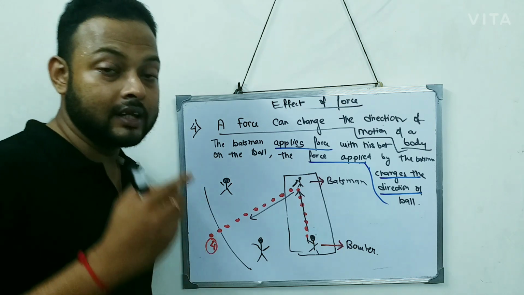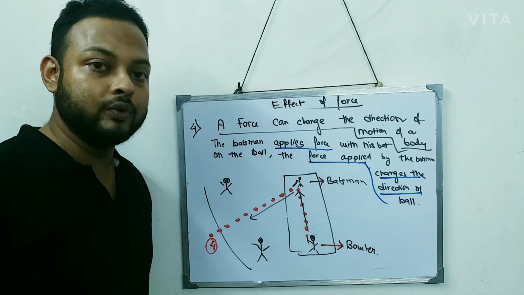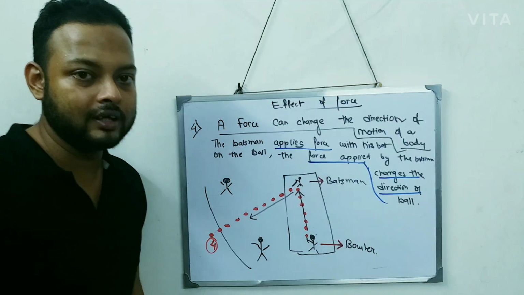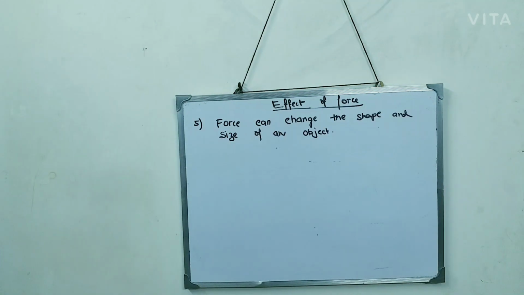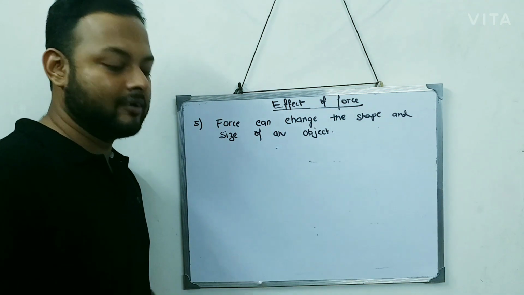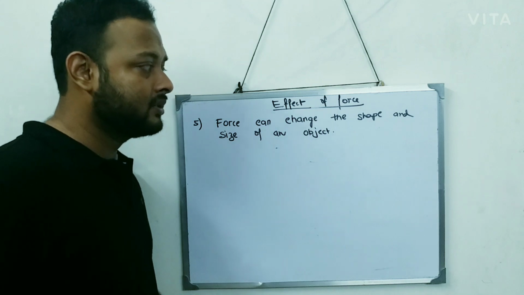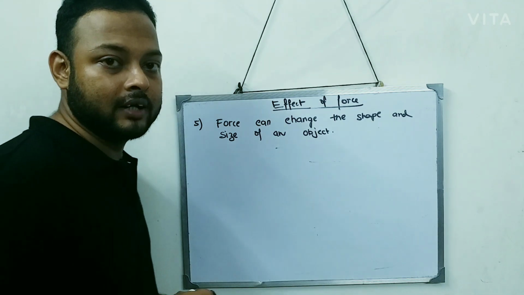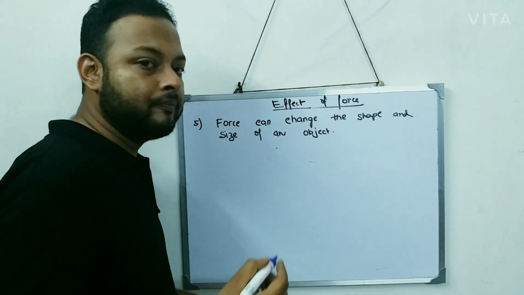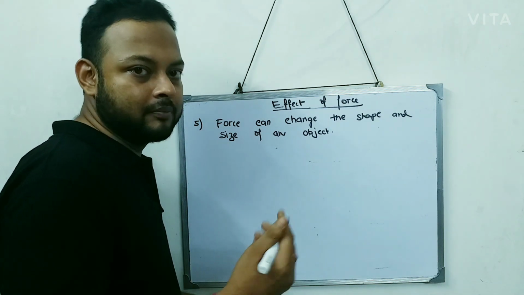Now let's see the last effect of force, which is very easy to understand. A force can change the shape and size of the object. So let's take an example to understand this.